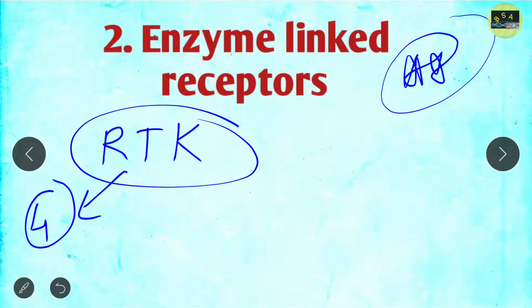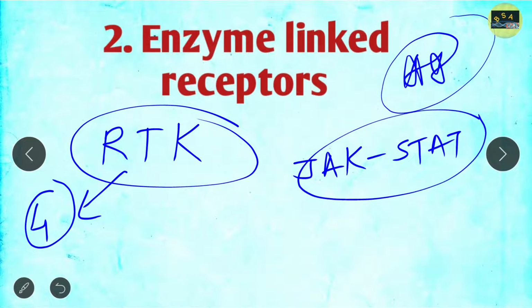And apart from this, there is another pathway that you should follow, that is the JAK-STAT pathway. Basically the JAK-STAT pathway is part of the tyrosine kinase associated receptors. Okay, so this is also very important. You might get a 2 marks or 4 marks question from this as well. So in enzyme linked receptors, you should read the RTK pathway and JAK-STAT pathway, right? These are the 2 most important things from enzyme linked receptors. Now if you get time, then please go through NO, nitric oxide.